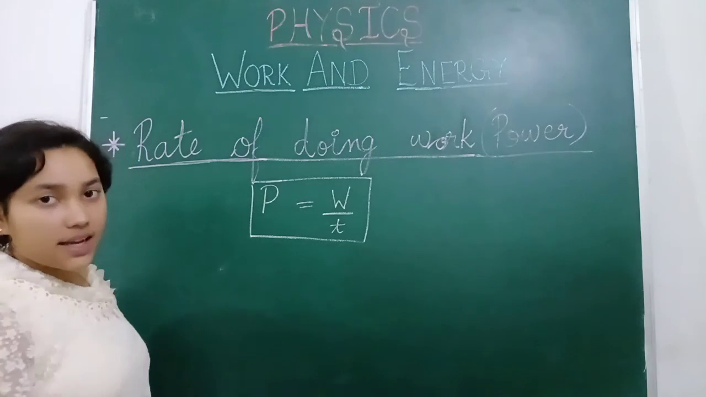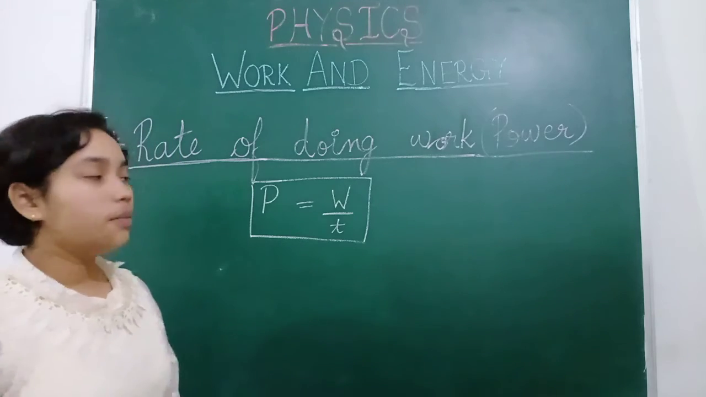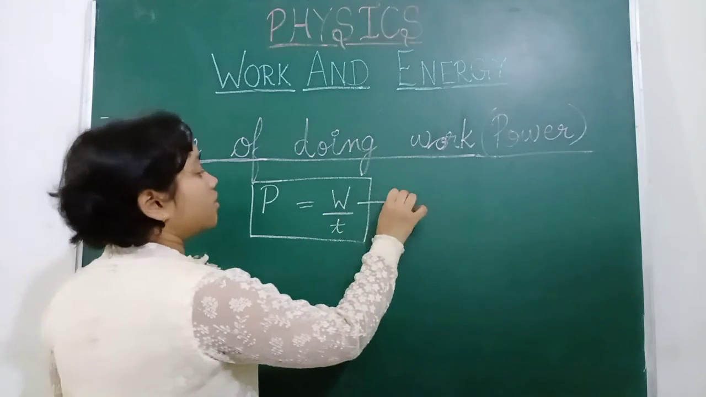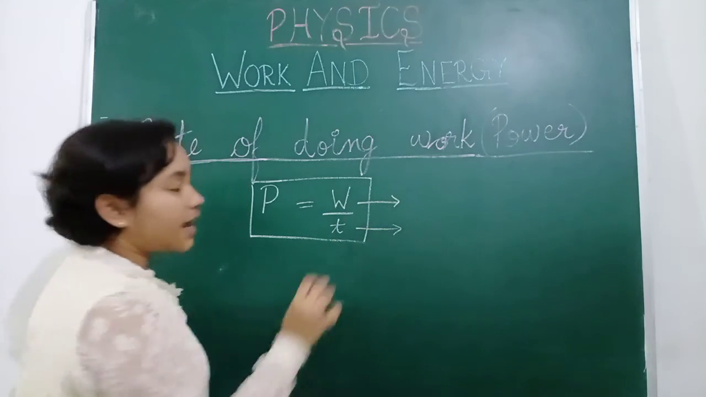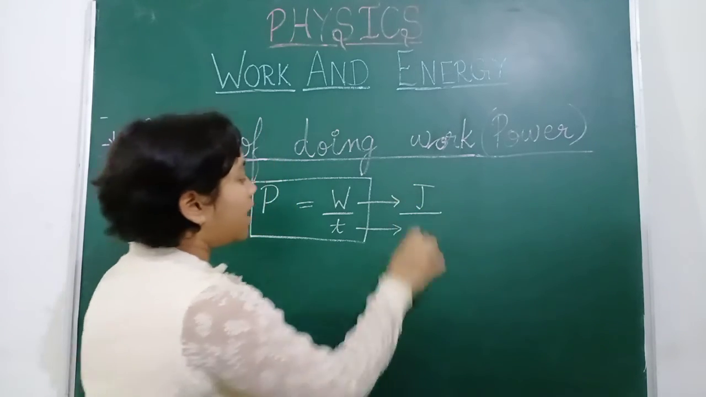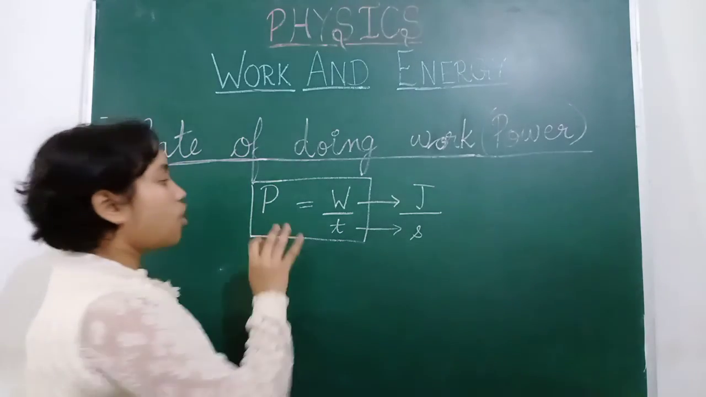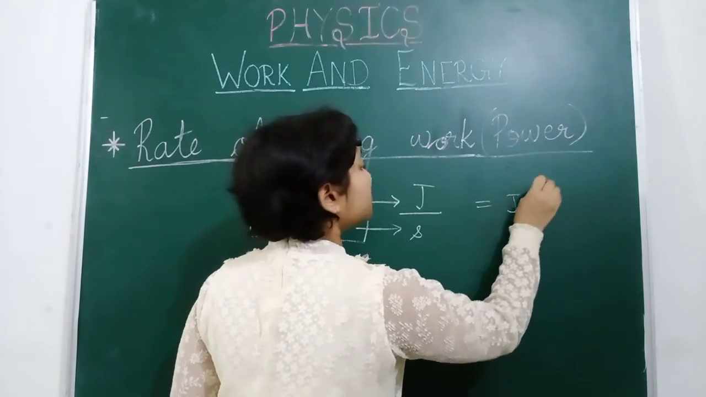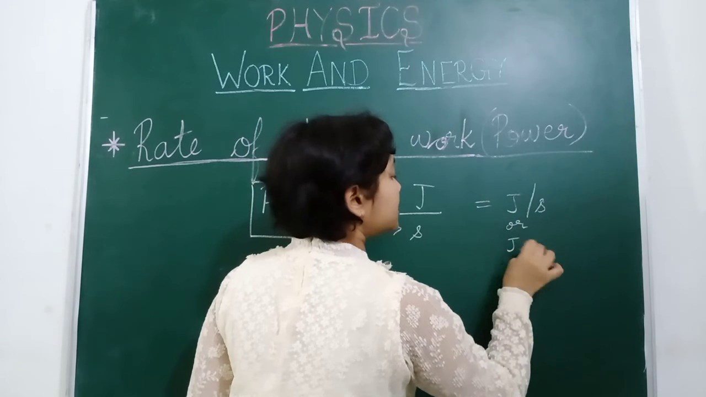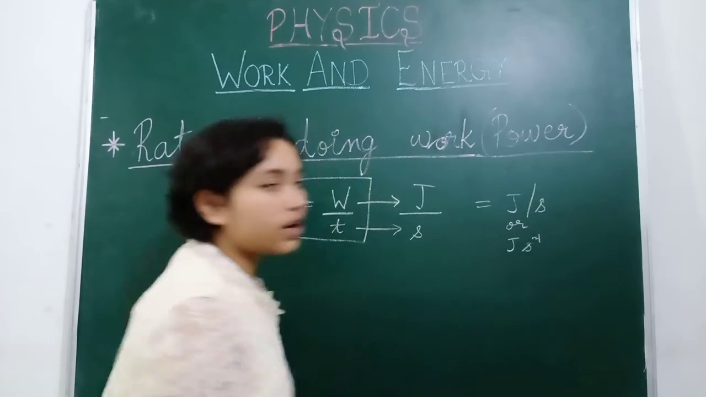So the SI unit of power is joule per second, because work has the unit joules and time has seconds. So the unit of power is joules per second, or joule second to the power minus 1.